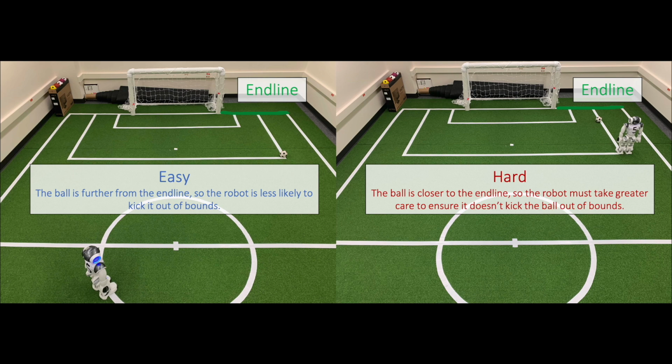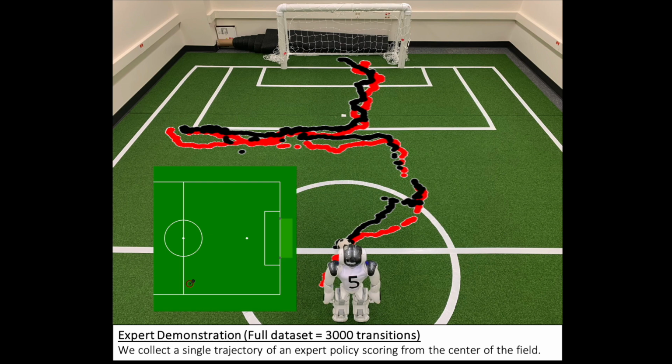The remainder of this presentation highlights our physical robot soccer experiments, in which a robot must score a goal from the two easy and hard initializations shown here. Our demonstration dataset contains a single trajectory of the robot scoring from the center of the field. This demonstration is highly suboptimal since the expert was trained in a low-fidelity soccer simulator shown to the left.